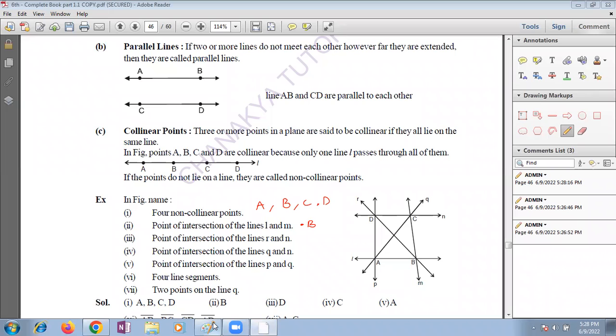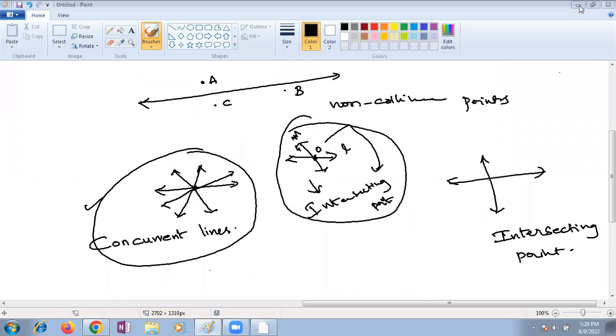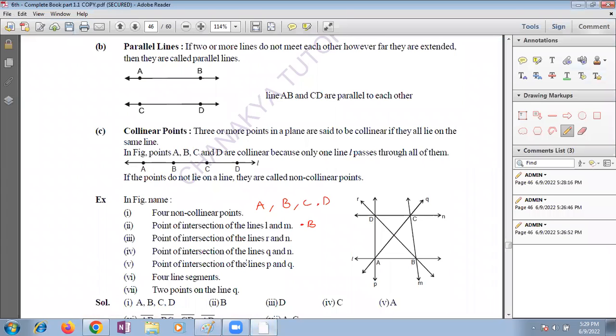I want an answer from Tanvi. Please respond, Tanvi. Can you say the question? Tanvi, you see the third question. Point of intersection of lines R and N. Where is the line R? This is line R. This is R and N. Where is N? This is N. So what is the intersecting point? D, ma'am. Point D. This is the R line, this is the N line. Where are they meeting? D, ma'am.